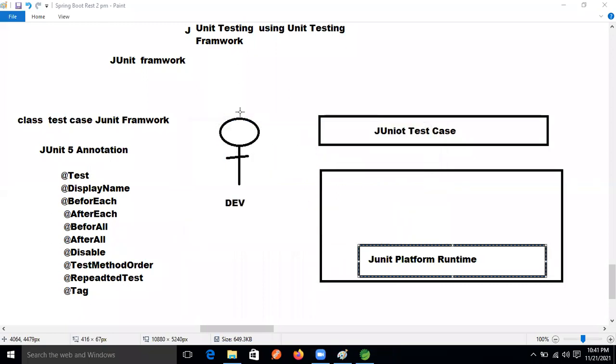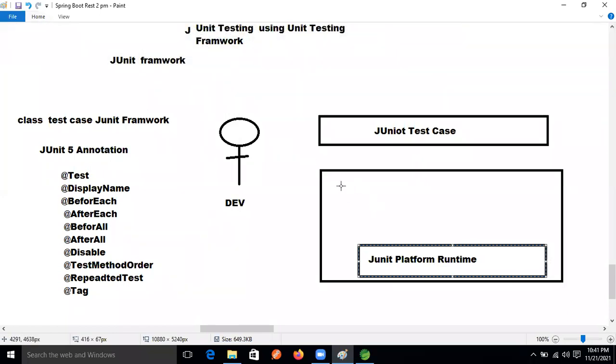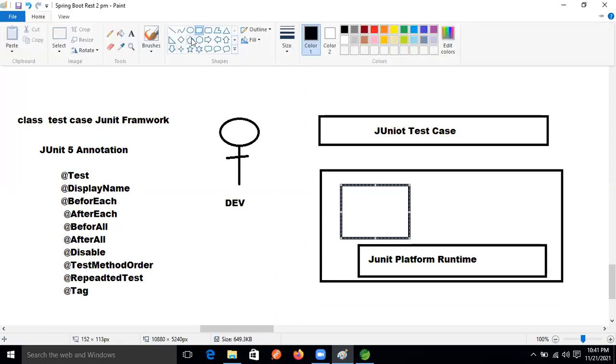Okay, so here JUnit runtime is providing three components and one platform runtime, guys. One platform runtime. What is the JUnit framework providing? JUnit runtime with three components. What are the three components and what is the responsibility of each? Let's see that. Sometimes we need to use which version? Here we are going to use...